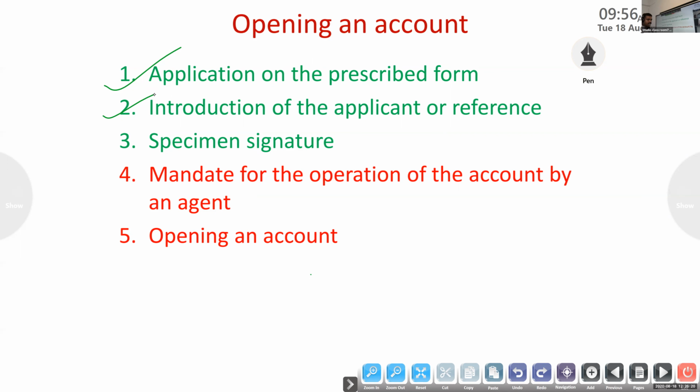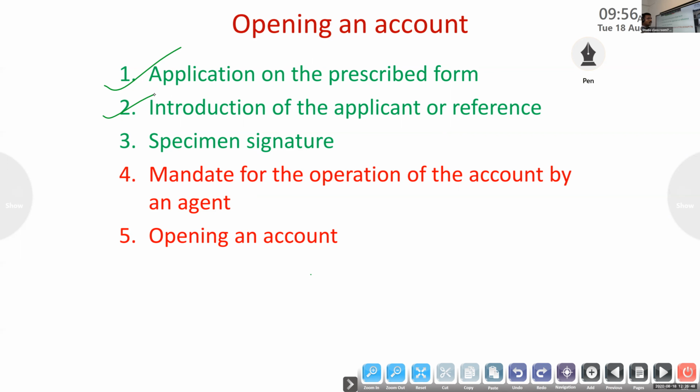Suppose the person was staying in another state and now has come to settle in this state. So Kerala, but already he was in Maharashtra. The banker has to get the true identity of that person, so they have to inquire about him before opening an account. Okay, so that is it.